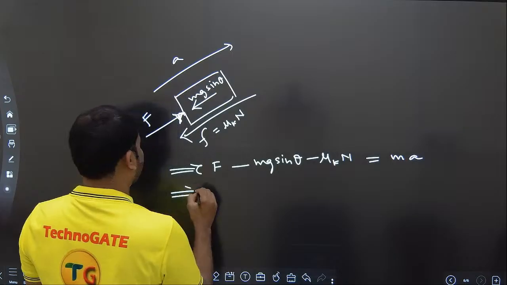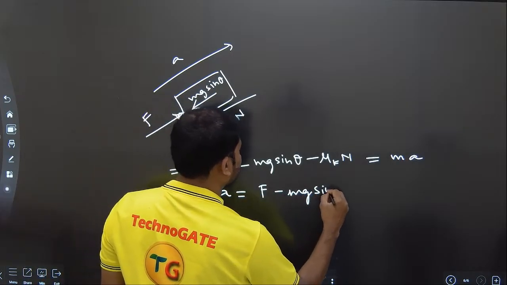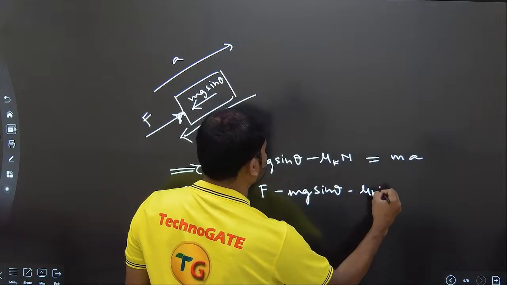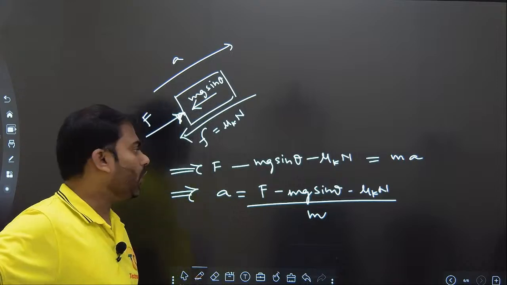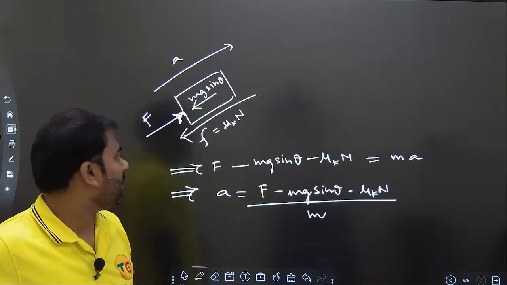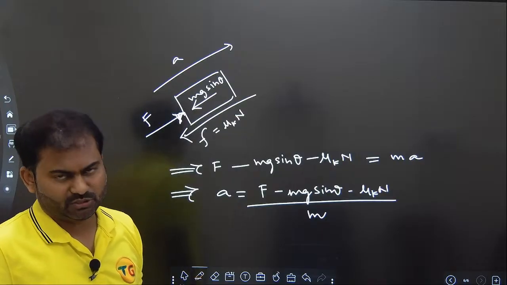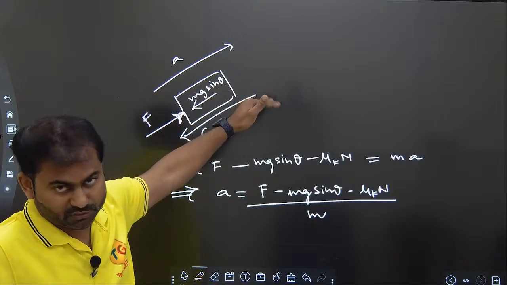So you will get the value of a as F minus mg sin theta minus mu k into n, whole divided by m. This n is again mg cos theta. I'm not doing that calculation right now. Also don't mug up this formula. You just need to understand in which direction I am taking the friction force in both the cases.